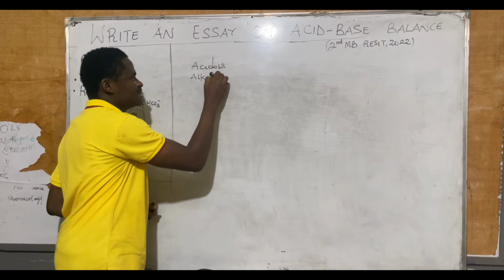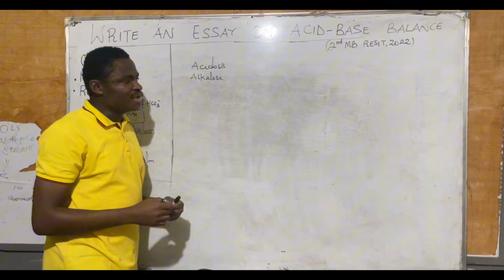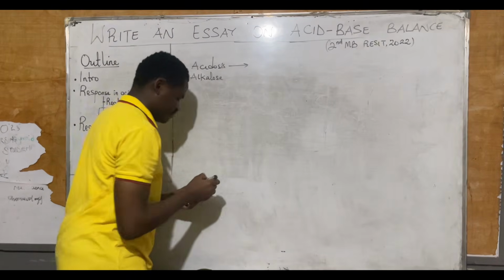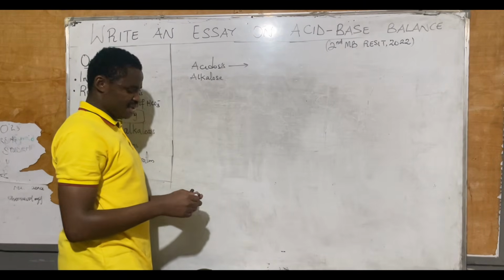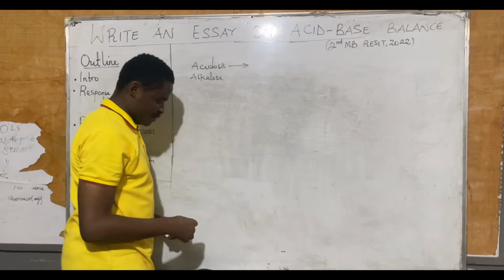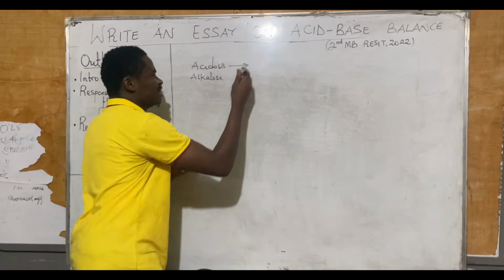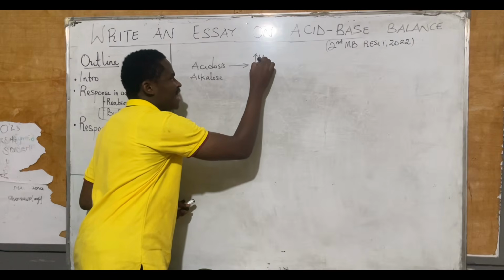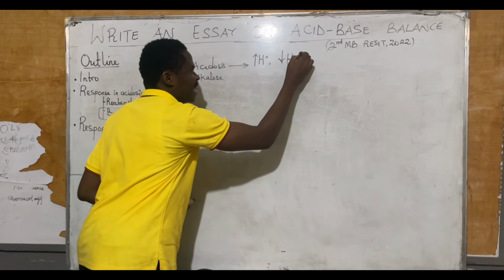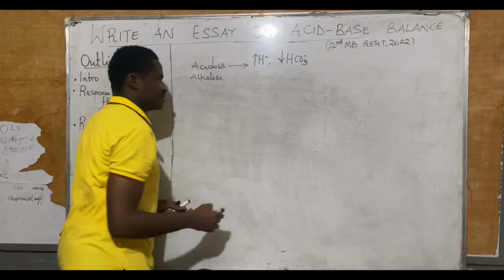Alkalosis is also called an increase in base levels. Acidosis is considered as a physiological state in the body when there is an increase in levels of hydrogen ions or a decrease in levels of bicarbonate ions.